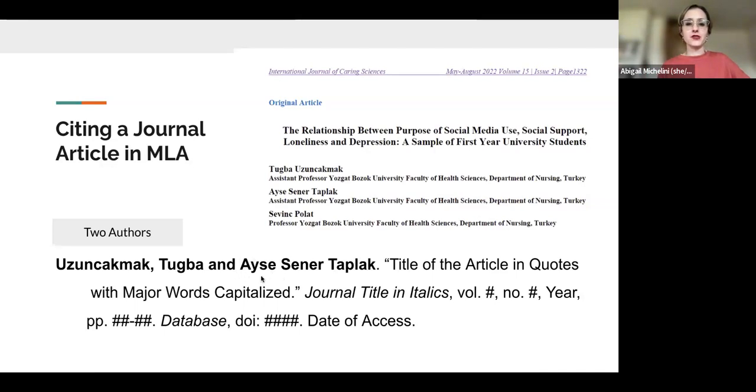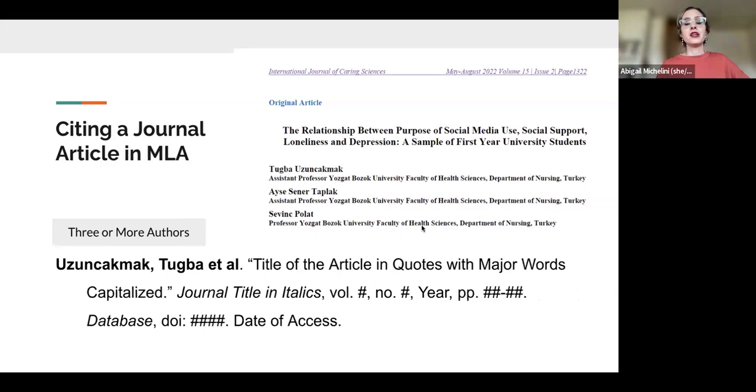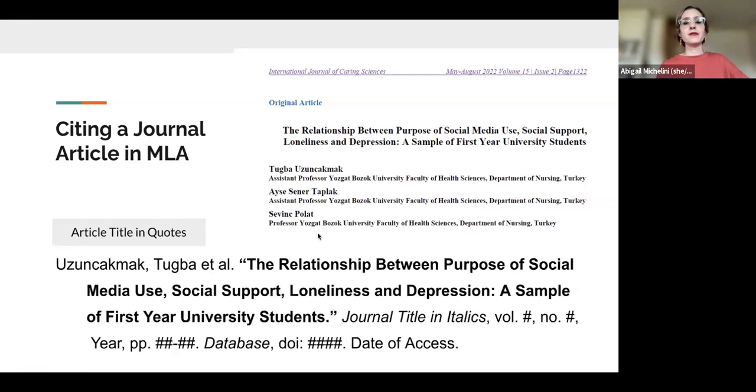All right, so you can see their first name, middle, last name here in the regular order. And we have an "and" to unite them. But I know here I have 3 authors. Whenever you have 3 or more authors, you don't have to list them all in MLA, which is really nice. You just do the last name, comma, first name, and then you're going to put et al. here. And that's it. You can move on. So we're done with that part.